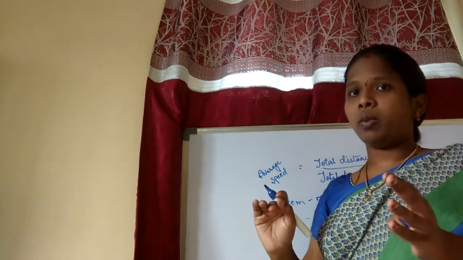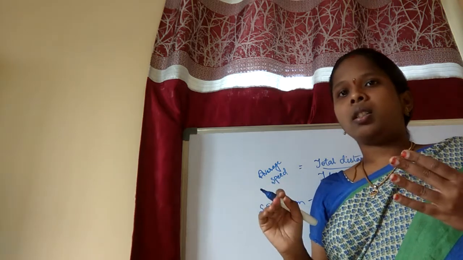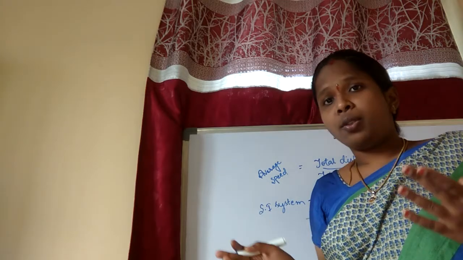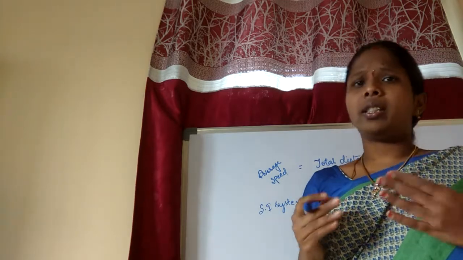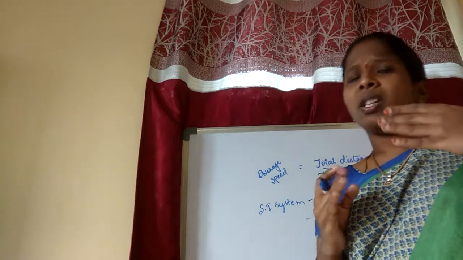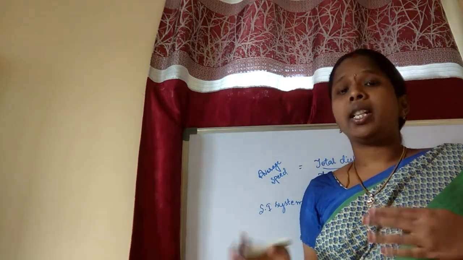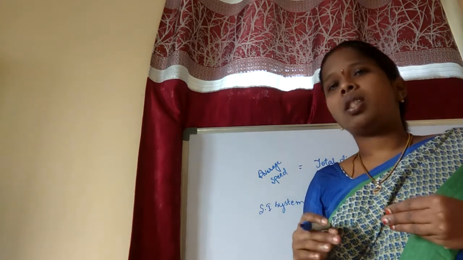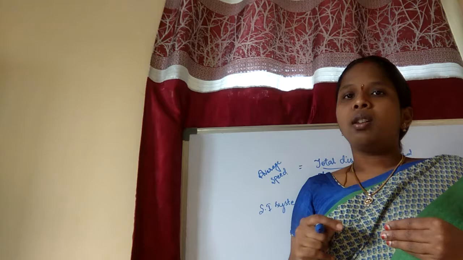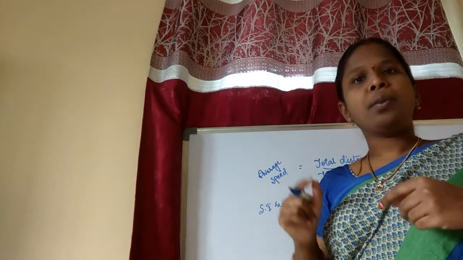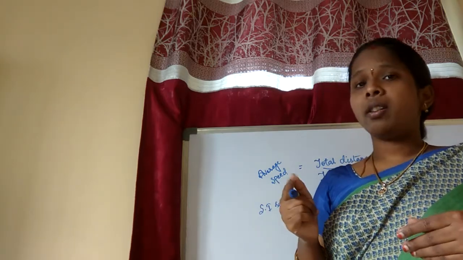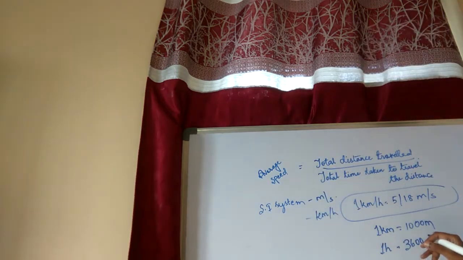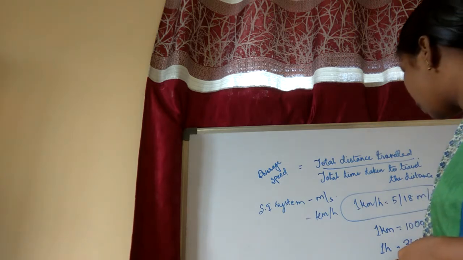We already know the values, how to convert kilometers into meters and hours into seconds. We have already read this in your 5th and 6th grades in mathematics, and sometimes you may see it in physics also. So we already know 1 kilometer equals 1000 meters, and 1 hour equals 3600 seconds. Well and good. So now what do you have to do?